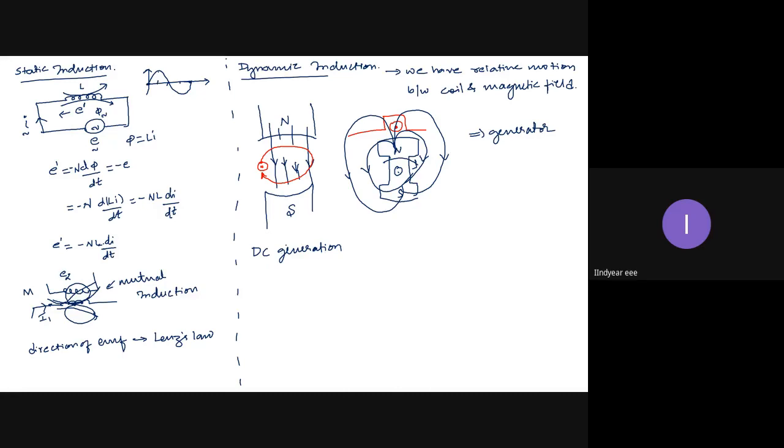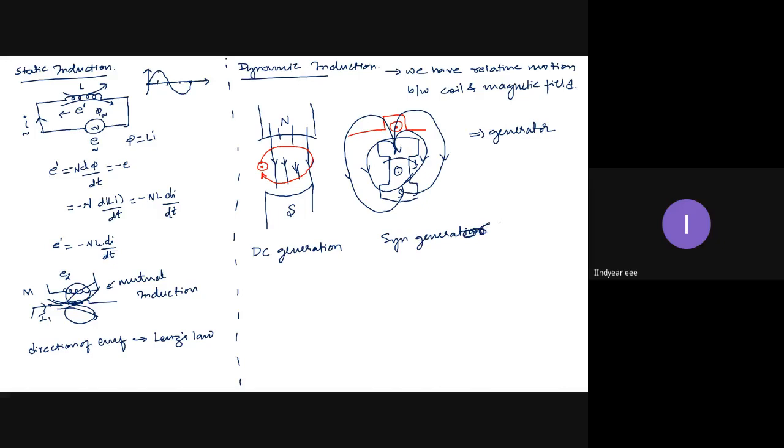And this arrangement, where I keep the field rotating and the armature stationary, we use in the synchronous generator. Both generators you have studied in the previous course.